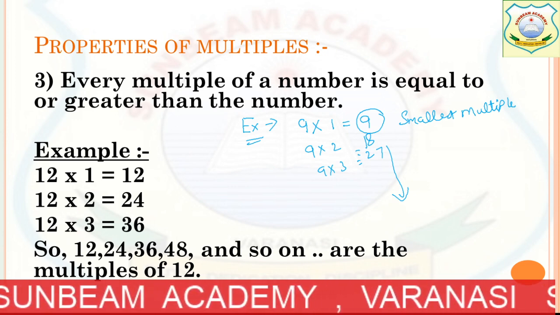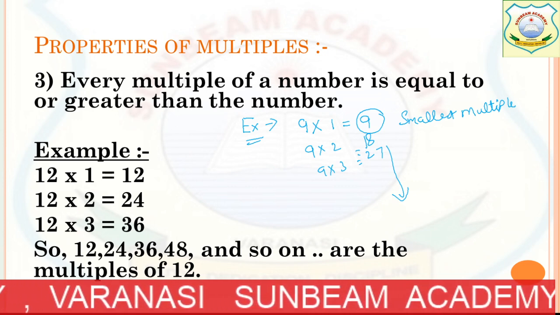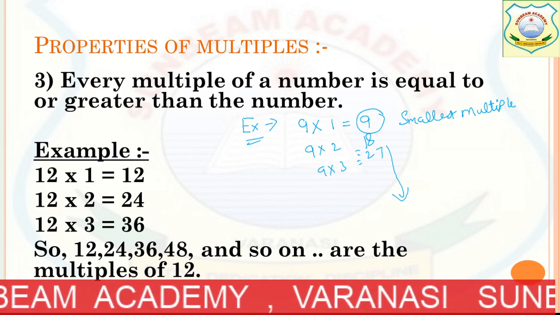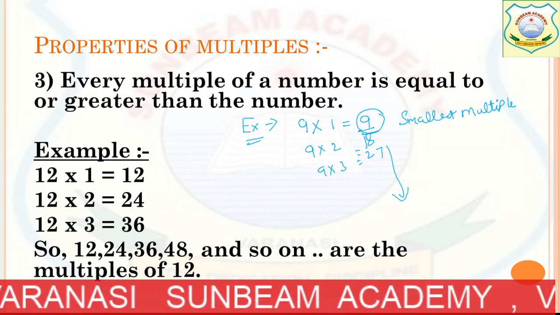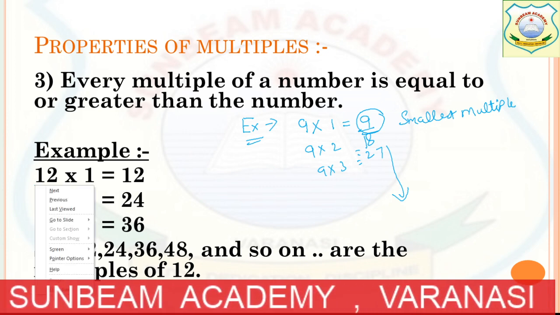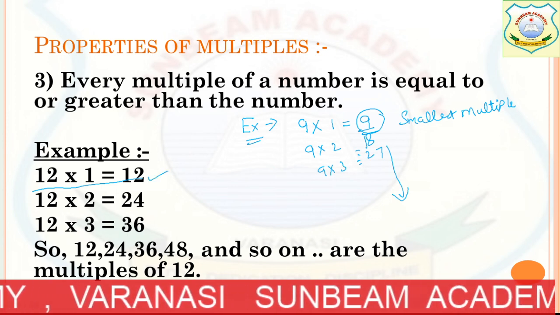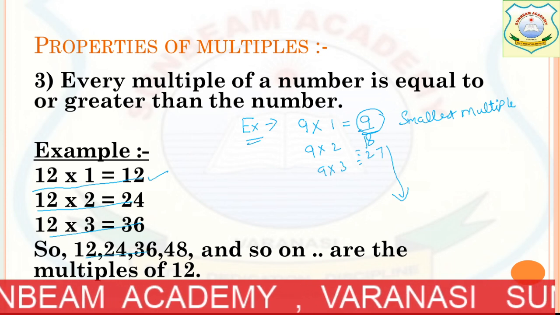So the point is, every multiple of a number is equal to or greater than the number. Okay? It will be equal. Equal means smallest, this one, and then the greater number. Now see the example. 12 multiplied by 1. This is the equal or smallest number. Then 12 multiplied by 2, 12 multiplied by 3, and it goes on.